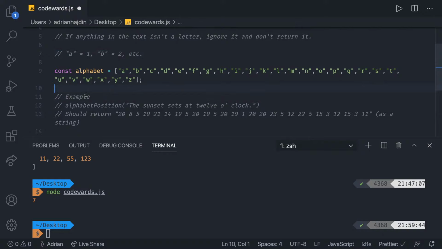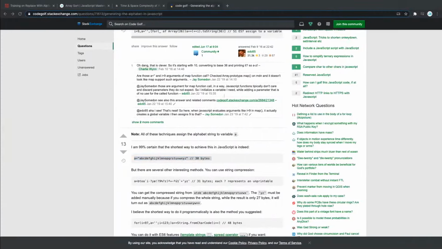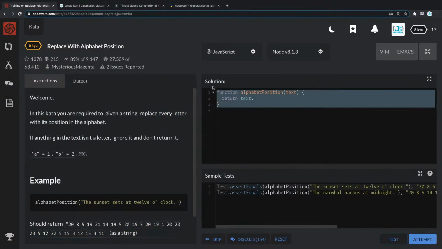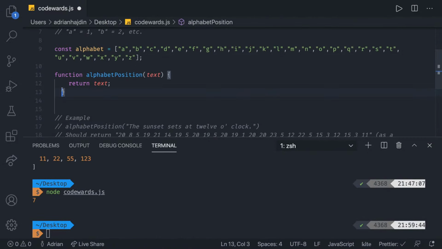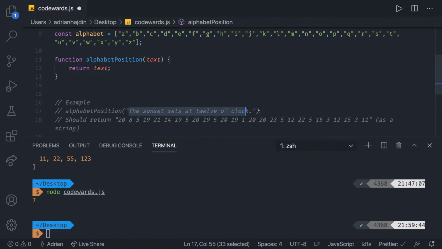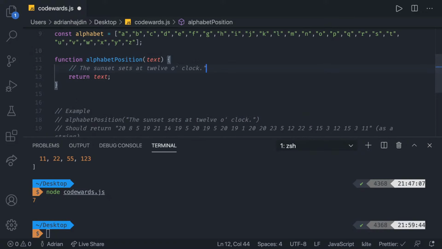And now what we can do is we can basically have our function. Did I copy the function? I don't think I did. Let's take the function, and then in here we want to take the text. The text is going to be this thing. So if I take that, I'm just going to put it here as a reference. Okay, we have it here as a reference.